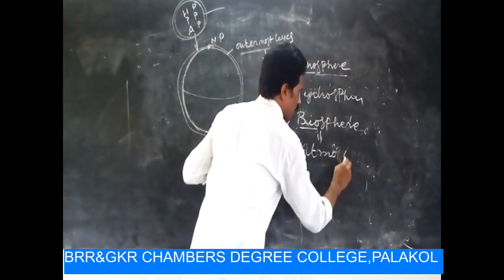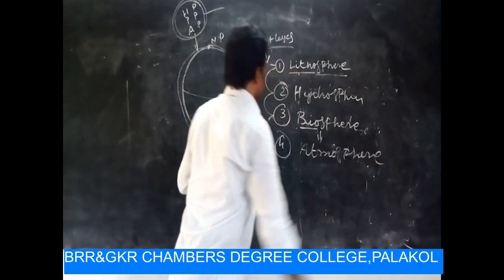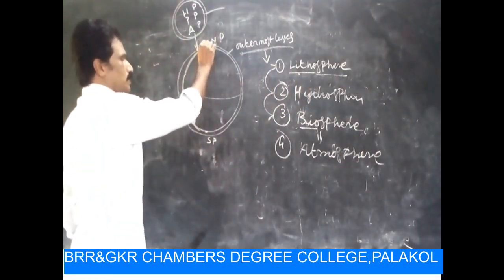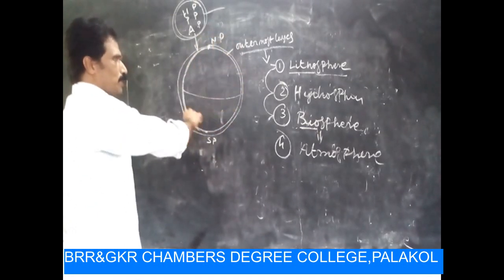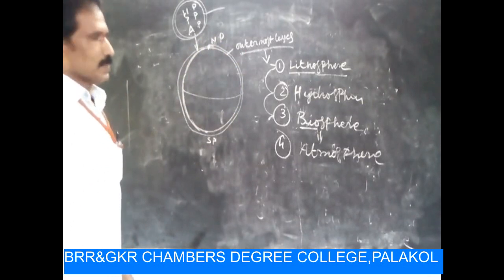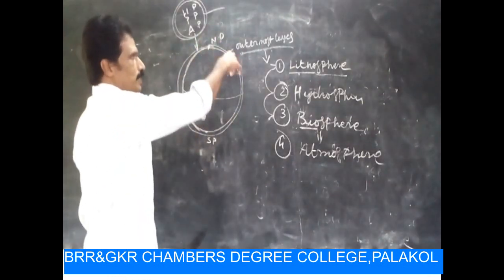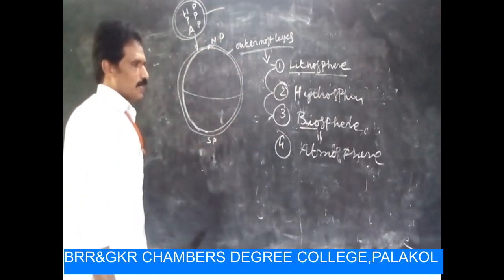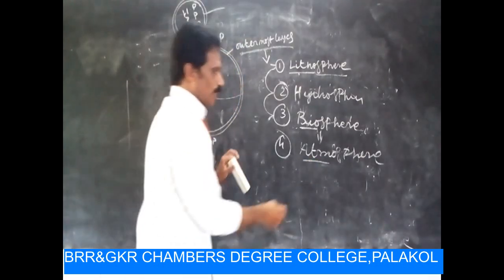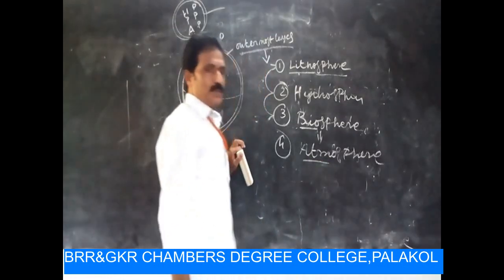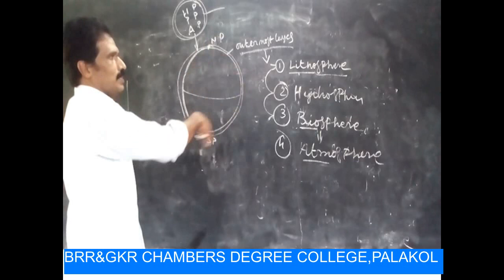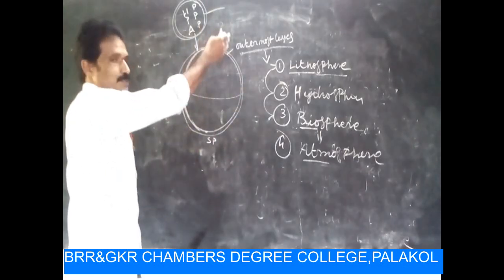atmosphere. Atmosphere is nothing but the vapors of some gases which exist on the earth's surface, above the earth's surface.